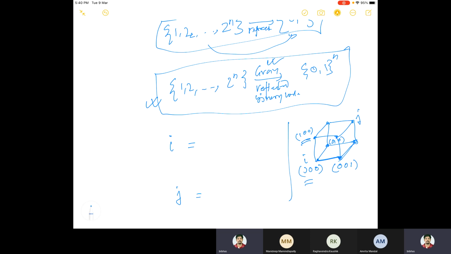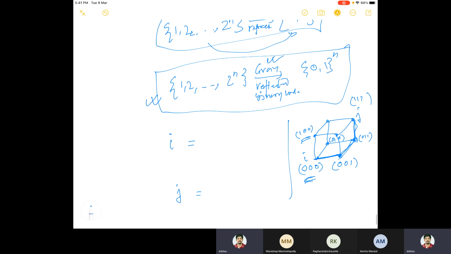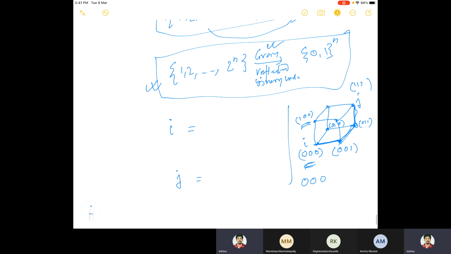Let's say you want to go from 0 0 0 to 1 1 1, changing one digit at a time. You first go from 0 0 0 to 0 0 1, then 0 1 1, and then 1 1 1.